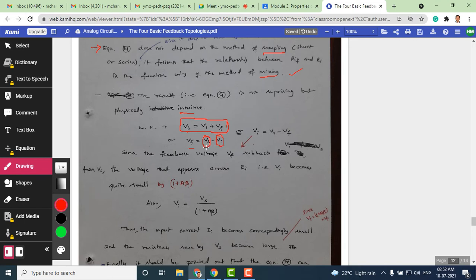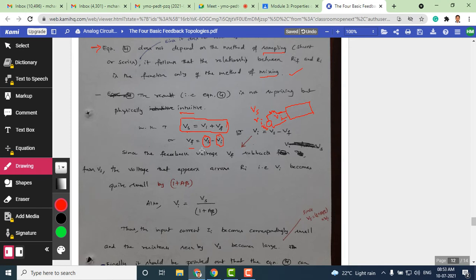By the time the signal propagates from Vs to Vi, we should know what is Vs and what is Vi. So Vs is nothing but the amplifier source signal, and Vi is nothing but the input signal at the amplifier. Suppose I call this block diagram an amplifier. Exactly here, this is Vi. If you connect an equivalent circuit here, like Thevenin's equivalent, here we have a Vs. So there is a relationship between Vi and Vs here. They are related by the voltage division rule.